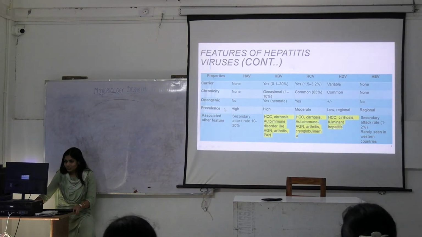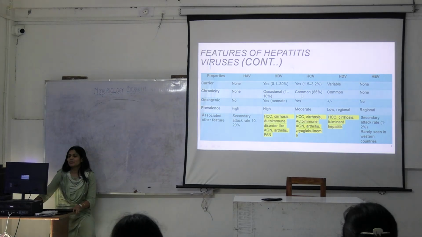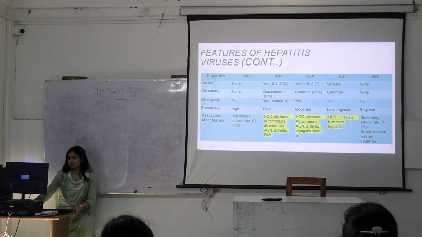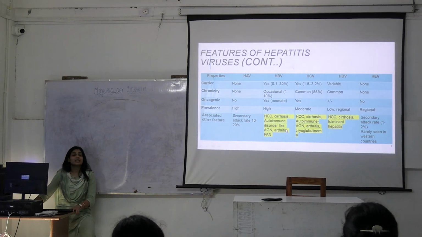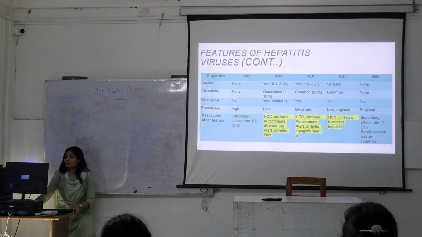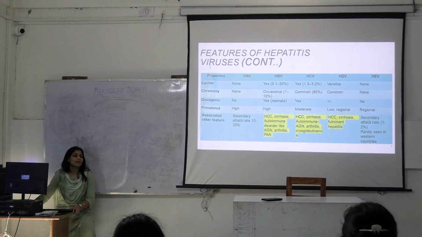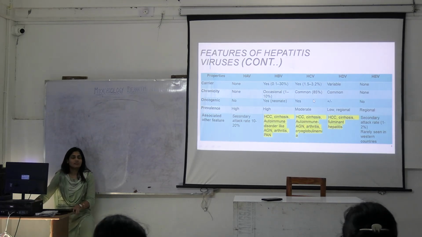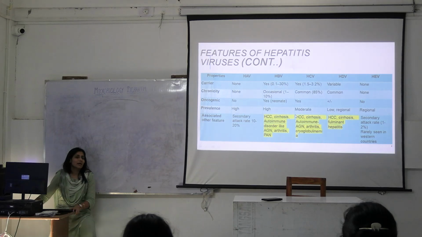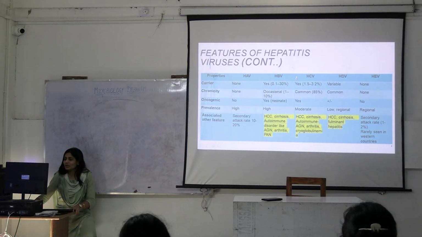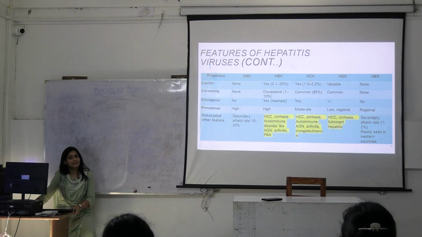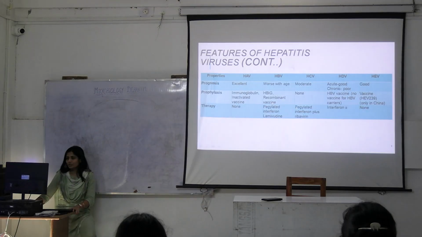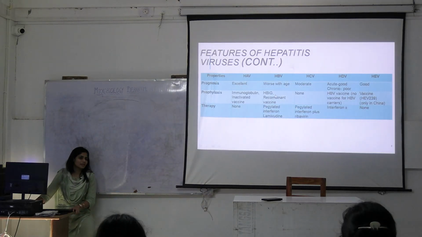Now, what do you remember? Other than this, you have to know that there is oncogenicity in hepatitis C and B virus. Okay, that is noted in hepatitis B and C virus. Other than that, extra hepatic manifestations are most commonly noted in hepatitis C virus. For example, glomerulonephritis, arthritis, joint pain, etc. Whenever a question is asked which virus shows extra hepatic manifestations most commonly, you have to say that it is hepatitis C virus.